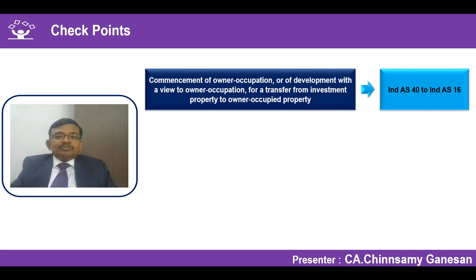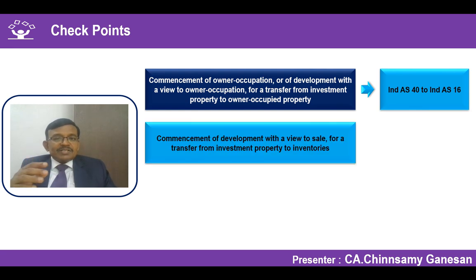So now, commencement of owner occupation or development with a view to owner occupation is a transfer from investment property to owner occupied property. So it is a transfer out from investment property to Ind AS 16. So these are all situations where the owner occupies, or development for the purposes of owner occupation, or you have reclassified for future use from investment property to owner occupied property. In all three cases, it is a transfer out from Ind AS 40 to Ind AS 16.